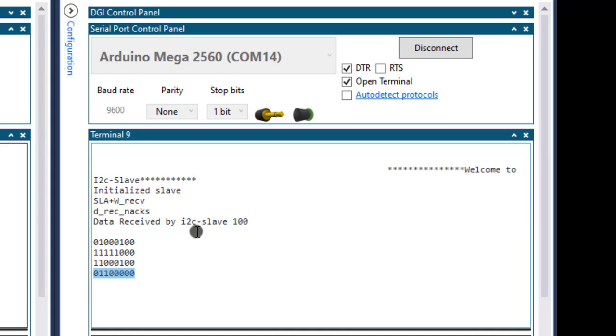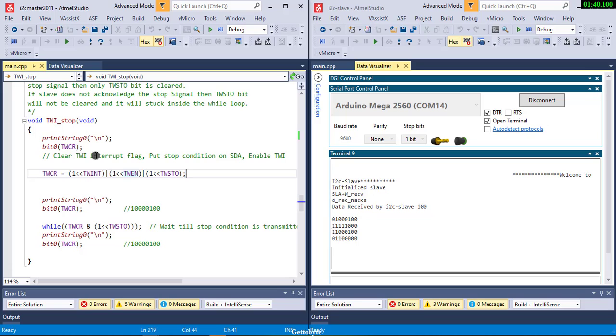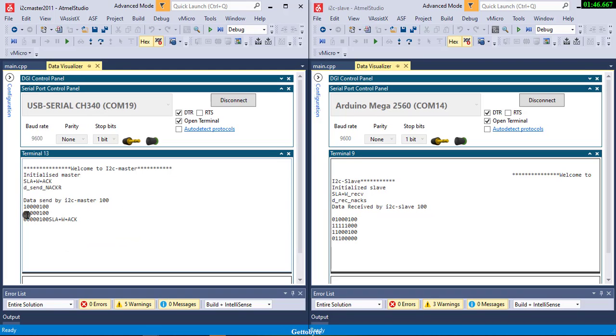Okay, A0. So the thing is, why is it not being set? In TWCR, I have written this command with 1 shifted by TWINT, but it is not set here. It should be 1 here, but it is 0.